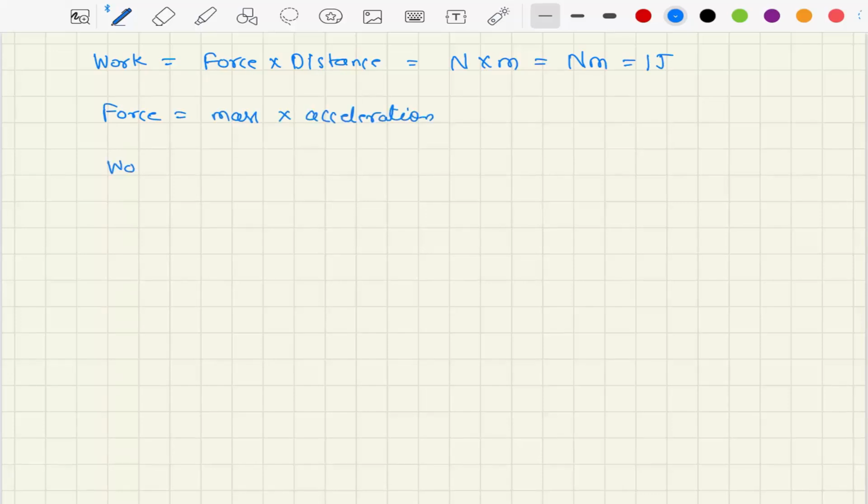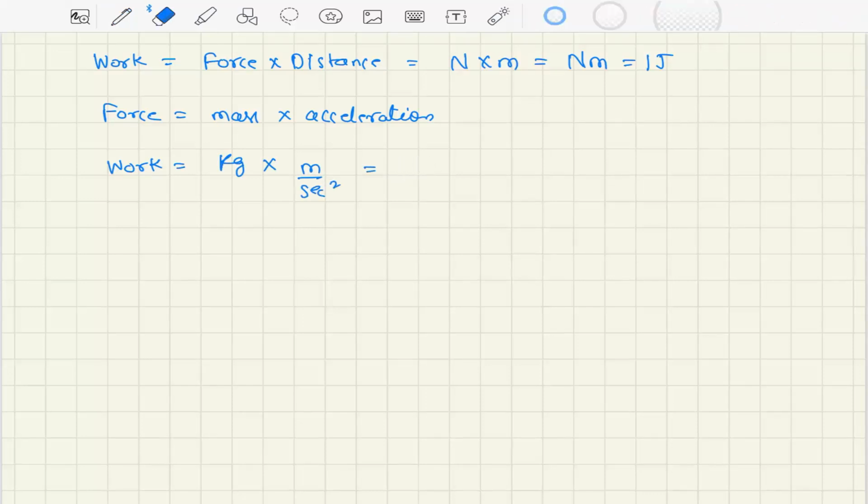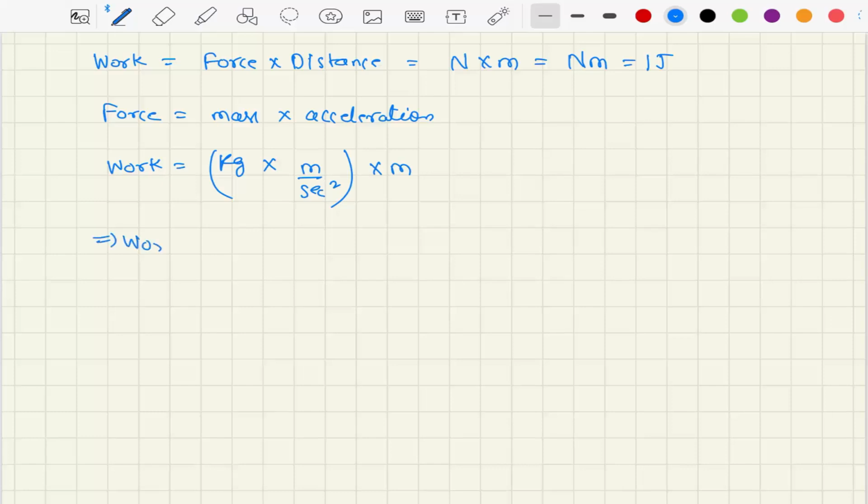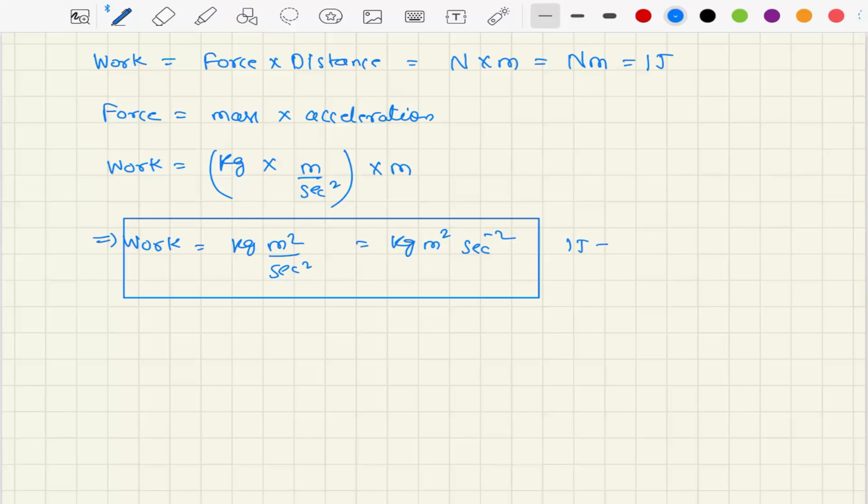Hence work is mass, which is kg, multiplied by meter per second square, which is force, multiplied by distance, which is m. This implies that work is kg meter square by second square, which is kg meter square second to the power minus 2. So 1 joule is 1 kg meter square second to the power minus 2.